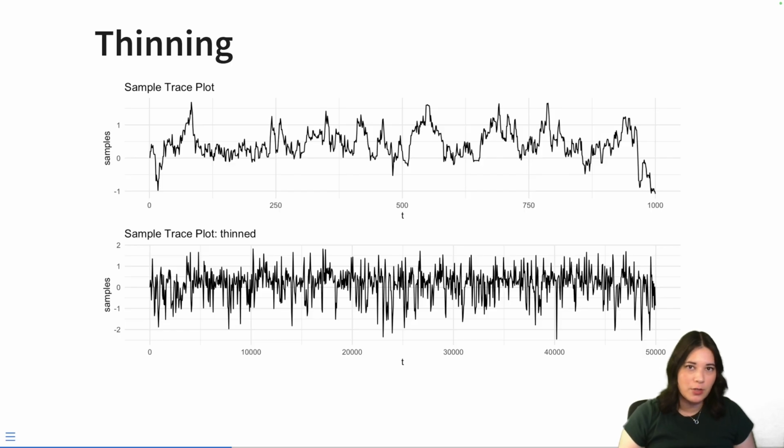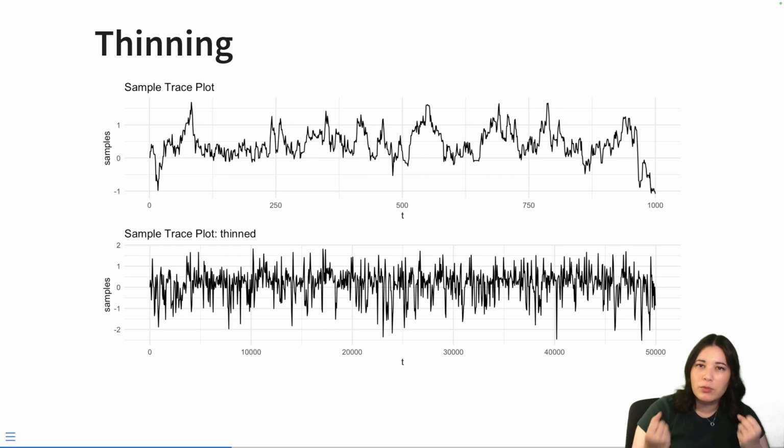The sample's similar to its neighbor. What does that even matter? Well, the reason that it matters is we're trying to use these samples to approximate a target distribution. And we have really correlated samples. We're essentially not getting a lot of new information with every sample.